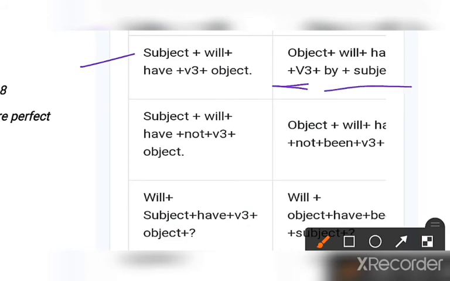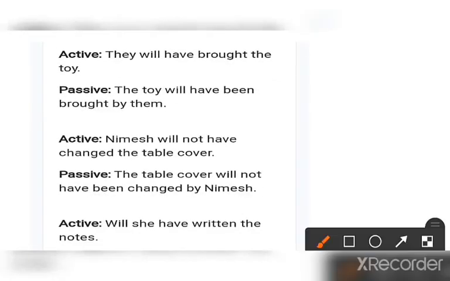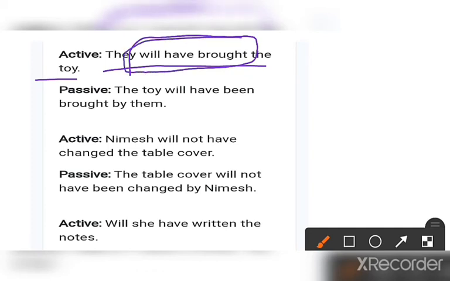Clear, no? So see the example. They will have bought the toy. See, will have bought. Try to understand this structure. Will have bought means future perfect. This is the concept of future perfect.